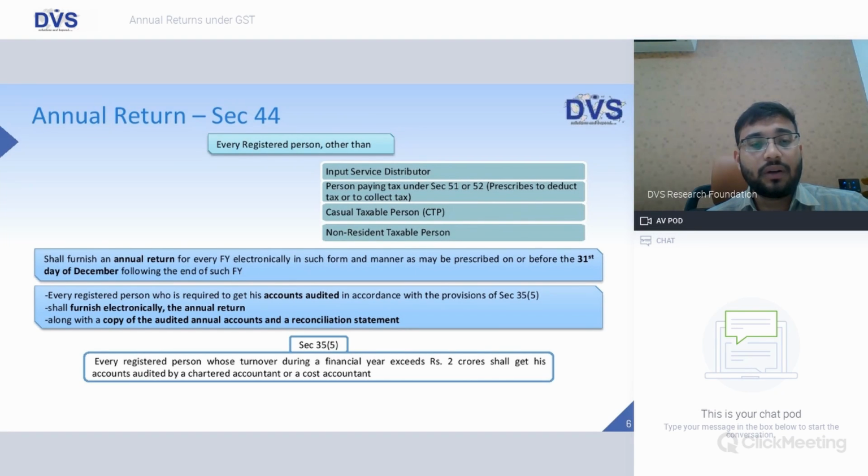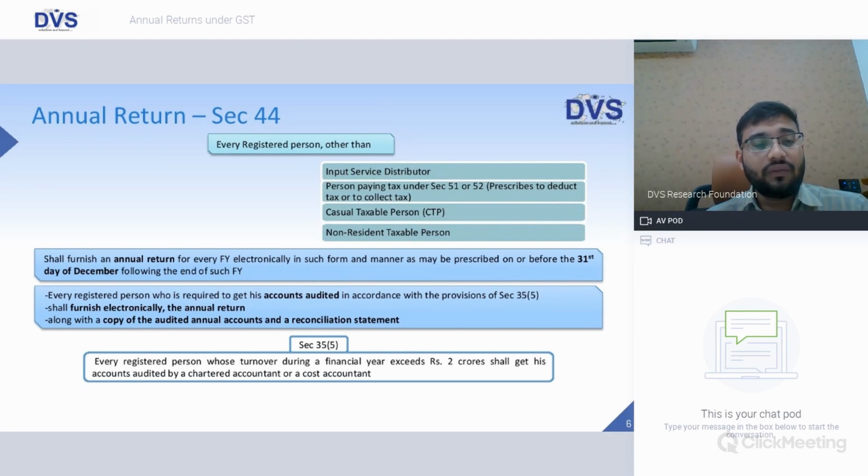So every registered person apart from these specified categories has to mandatorily file the annual return for every year on or before 31st December following the end of such financial year. So for 17-18 it has to be filed by 31st December 2019. For 18-19 it has to be filed by 31st December 2020. However, there have been some changes, as this was introduced for the first time. There have been revisions in the dates and the due dates have been extended, considering the level of work involved and the portal interface as well.